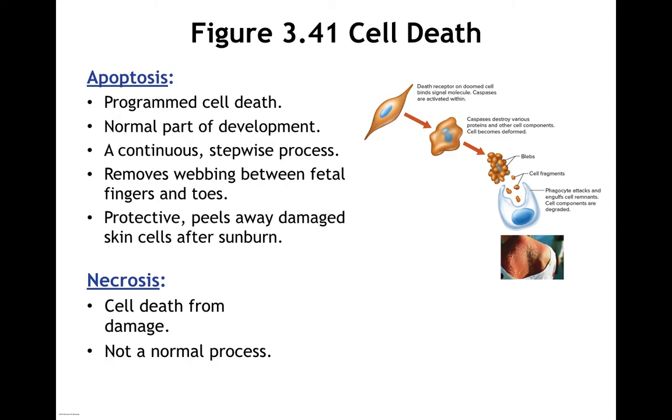There are some things that can happen to cells. One important one, especially during development, is called apoptosis. It is programmed cell death. Again, it's a normal part of development. It's a stepwise process. It gets rid of tissues we don't want. For instance, the tissue between our toes and fingers was removed in the process of development by apoptosis. It's also a way to get rid of damaged skin cells after a sunburn. It's much less inflammatory than other types of cell death.